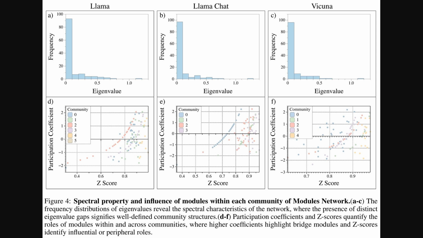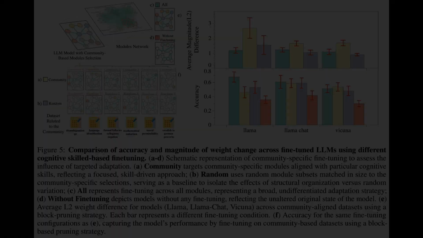Alright, the previous figure contrasted communities with cognitive labels. Figure 4 examines why those communities are well-formed and how modules connect across them. Panels A through C show eigenvalue histograms for llama, llama-chat, and vicuna, which display clear gaps, so the module network has strong community structure. Panels D through F plot participation coefficient versus z-score, indicating which modules act as bridges across communities and which ones are locally influential inside a community.